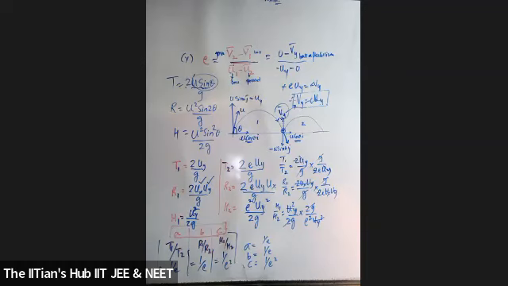Sir, I took the ratio as T2 upon T1, R2 upon R1. It's okay. Okay, fine. Doesn't matter. But read the question carefully. They tell you to find the ratio of the time period for the first and the second case. Now read the question carefully. अगर तुम्हें वो पूछा गया है तो you can go for the ratio. Doesn't matter. So students, is the question clear to all of you?